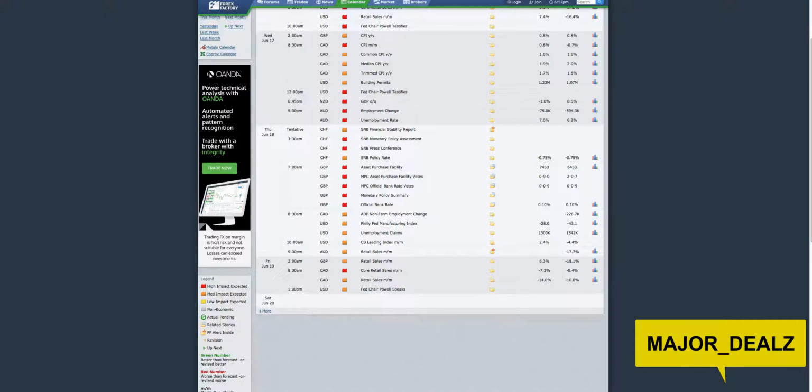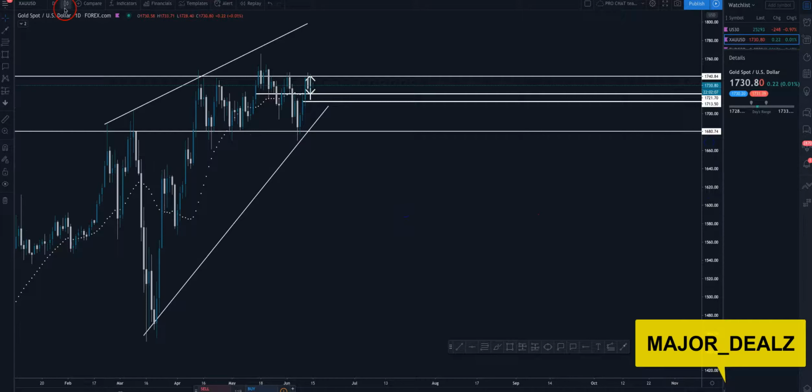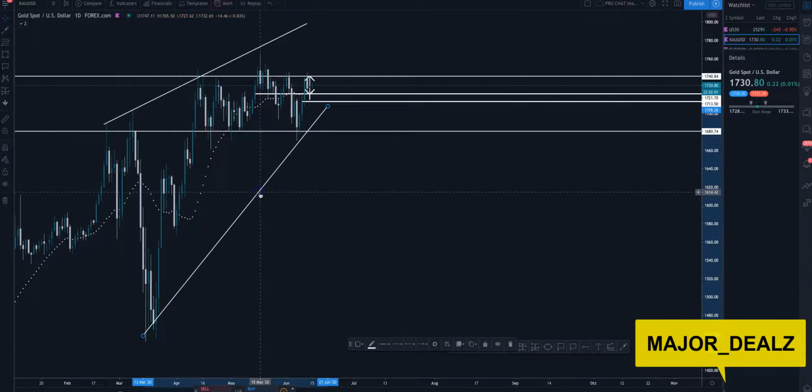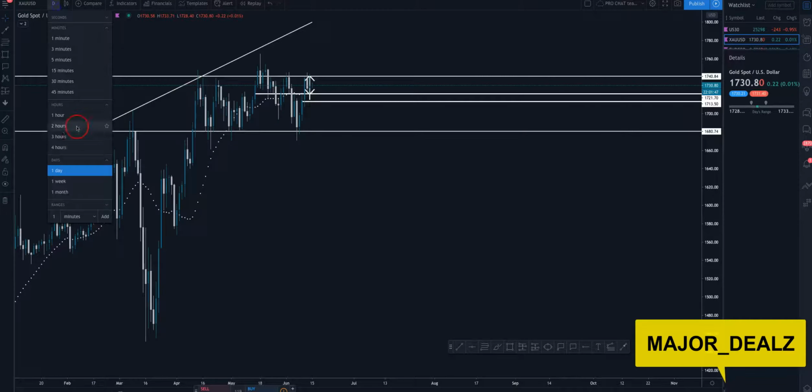And what I'm going to do now is get back into my gold analysis. So starting at the daily, I have my daily time frame. It's not really exact, so I'm going to get rid of this. Not really much telling me anything. We have 3 touches right here, so this trend line could probably be valid. As you can see, we have some major wick rejections right at this trend line.